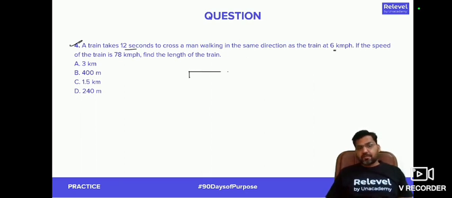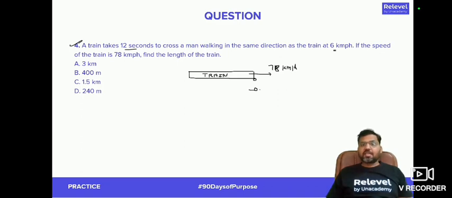Now see that. Let's assume that this is the train, right? Now this train is running at a speed of 78 km per hour in this direction. Now the train is crossing a man who is running in the same direction, at a speed of 6 km per hour. I know that if a train has to cross the man, then the distance traveled by the train will be same as the length of the train.